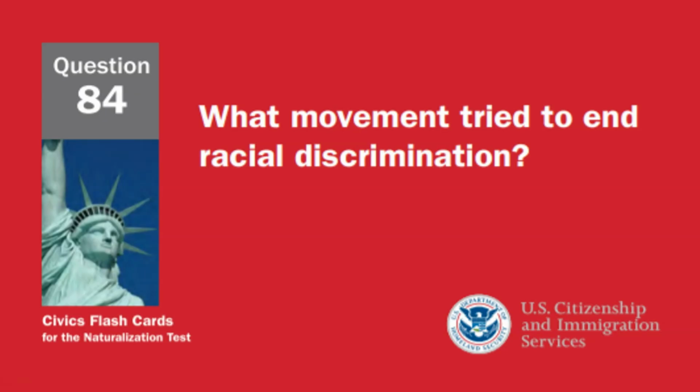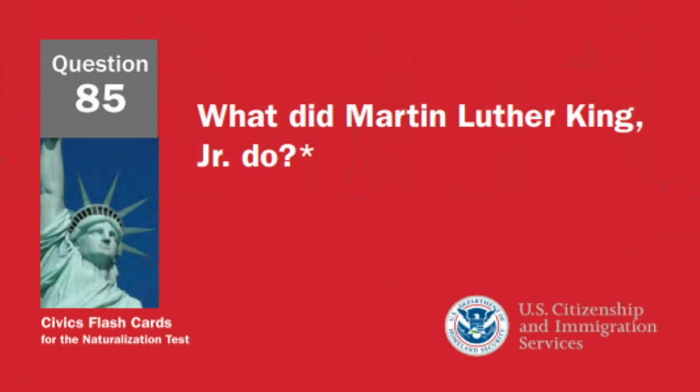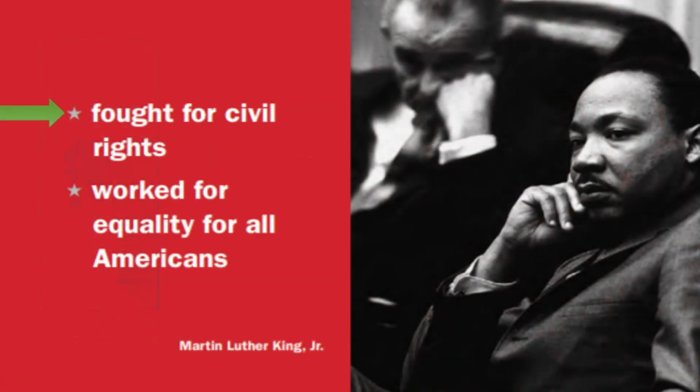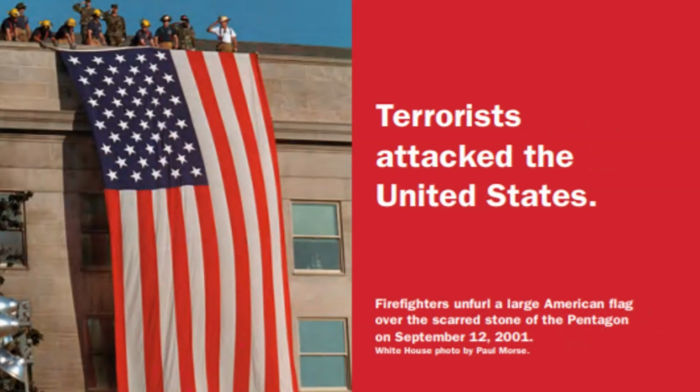What movement tried to end racial discrimination? The Civil Rights Movement. What did Martin Luther King Jr. do? Fought for civil rights. What major event happened on September 11, 2001 in the United States? Terrorists attacked the United States.